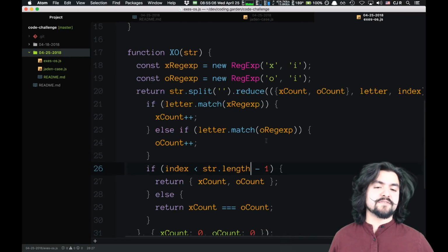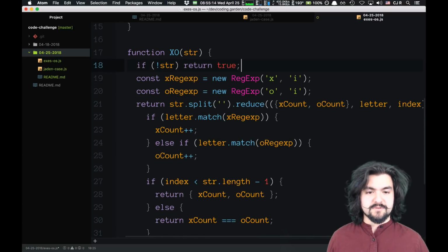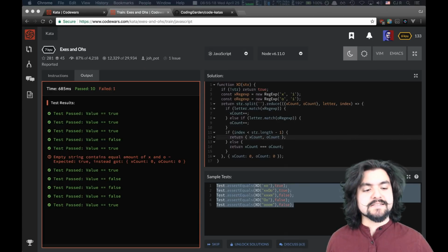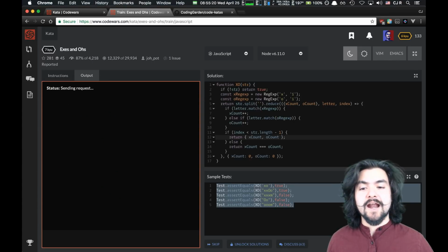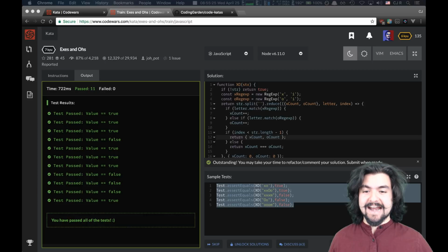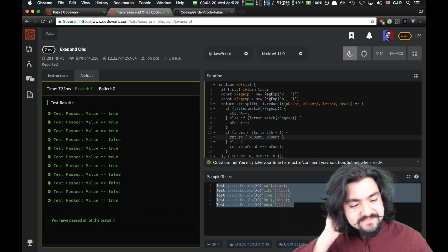Yeah, because essentially if it was an empty string, splitting it would be an empty array, so the reduce would just return the initial accumulator. So we need to make sure that we do that. All right, this should work. Drum roll again, please. It worked. Cool. Let's submit that.